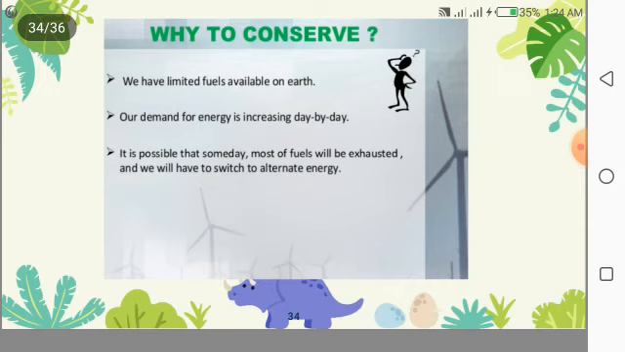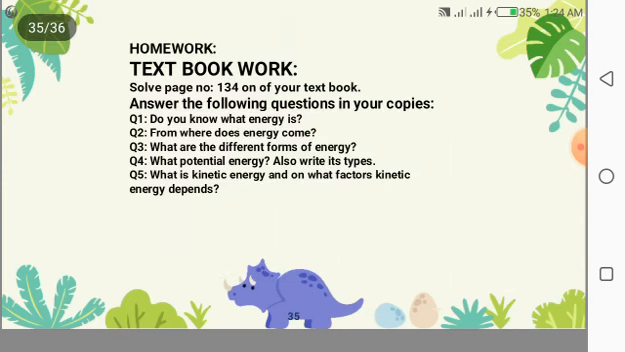Why do we have to conserve this energy? We have limited fuels available on the earth. Our demand for energy is increasing day by day. It is possible that sometime most of the fuels will be exhausted and we will have to switch to alternate energy. So that's why always use less energy, and be sure that you conserve your energy, save your energy.